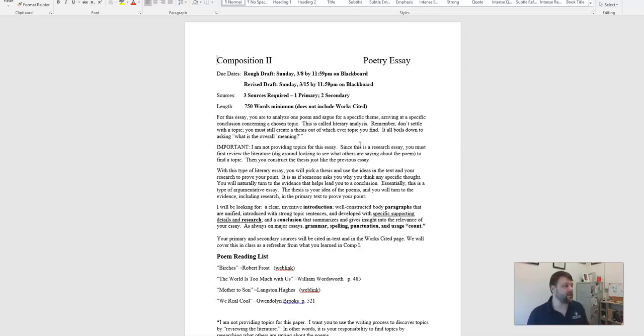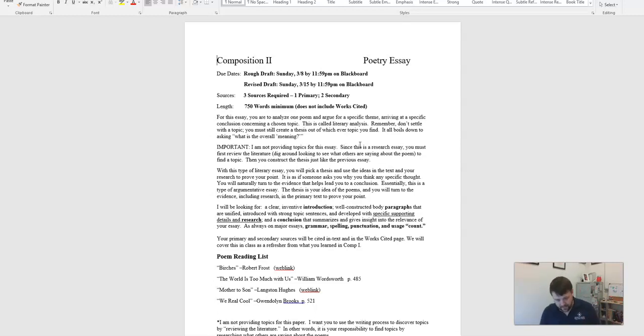Go back to that theme handout and look at that question. What is this poem teaching us about blank, whatever that topic is, okay? So that's all you really want to do there. Do it just like you did in the last paper. That's the number one difference: it's poetry, not a short story.